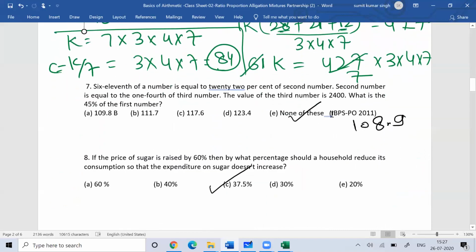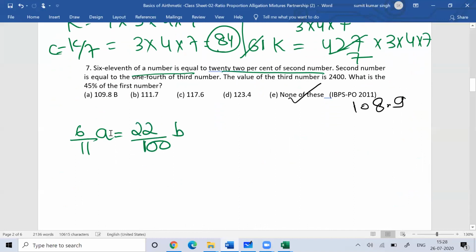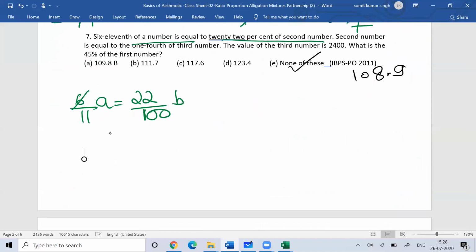Then see, next question. Next question is 6 by 11th of a number. Suppose the number is A. 6 by 11th of the number is equal to 22% of another number. So you can write this.